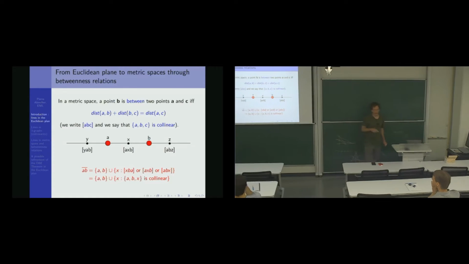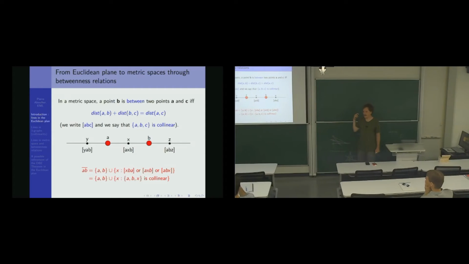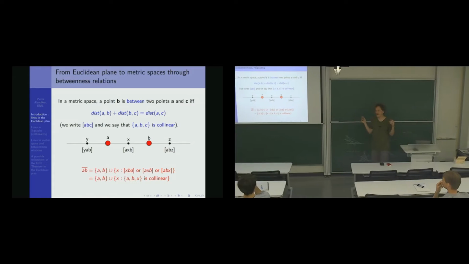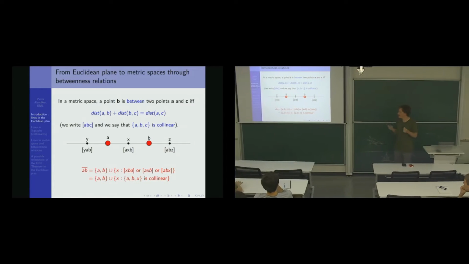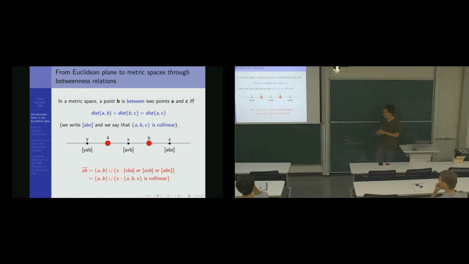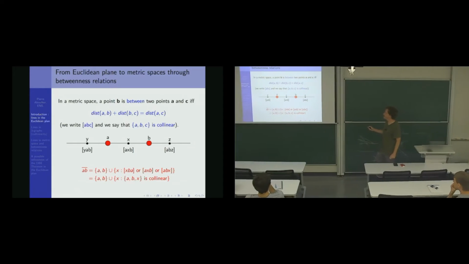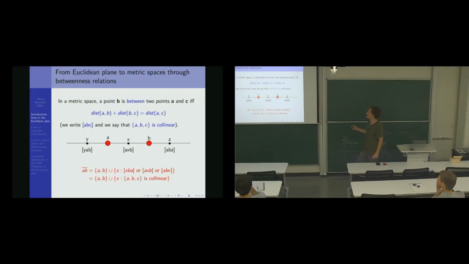Okay? So using this definition of lines, I only need distance to define them. So I can define my line in any metric space. And actually, we can see that we don't even need distance, because there is this notion of betweenness. So this will be a very important notion in the talk.